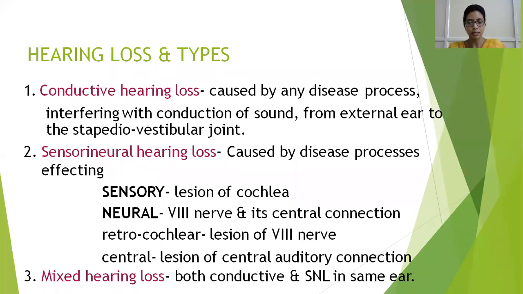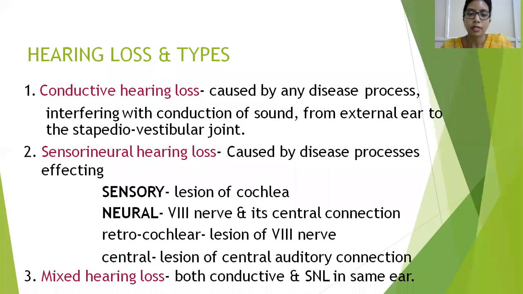The next is a sensorineural hearing loss. So sensorineural hearing loss is caused by a disease process which affects the sensory component or the neural component of the auditory pathway. So what is the sensory component of the auditory pathway? We have discussed it. It is the organ of Corti, which is present on the basilar membrane of the scala media. What is the neural component? Neural component is the eighth nerve, that is the vestibulocochlear nerve and its central connections.